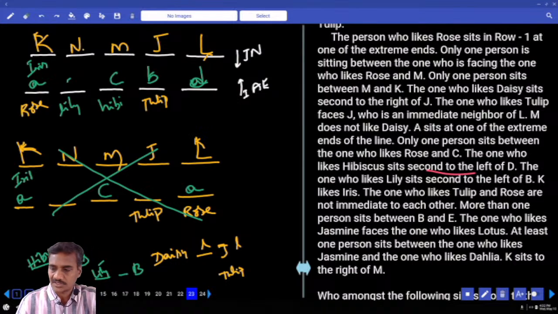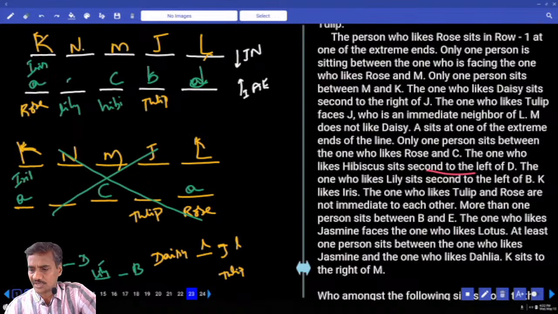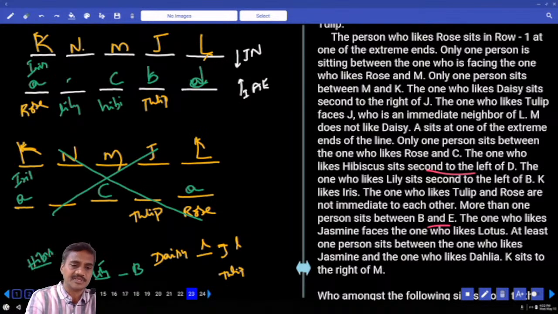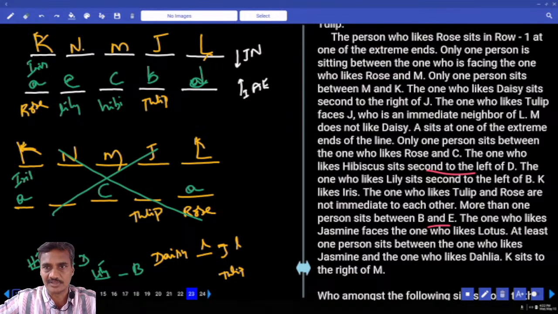And in this case, now two are opposite. Which two are here? Tulip and rose are not adjacent, and there is more than one person between B and E. Is it possible here? There is only one person, isn't it? Which implies that B must be at the extreme end. Now follow here, B is at the extreme end.